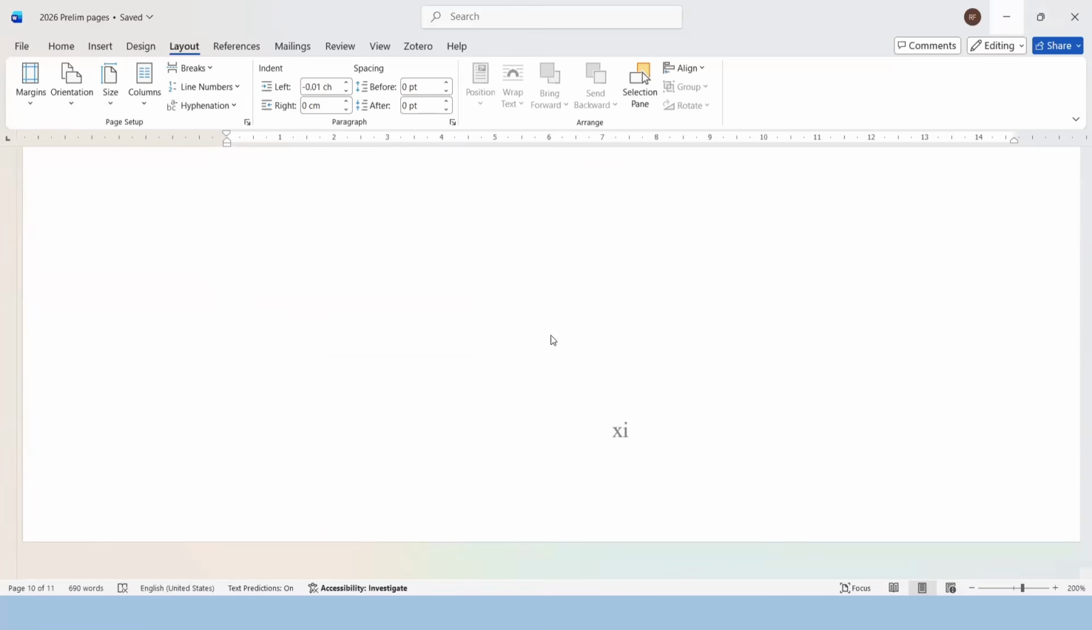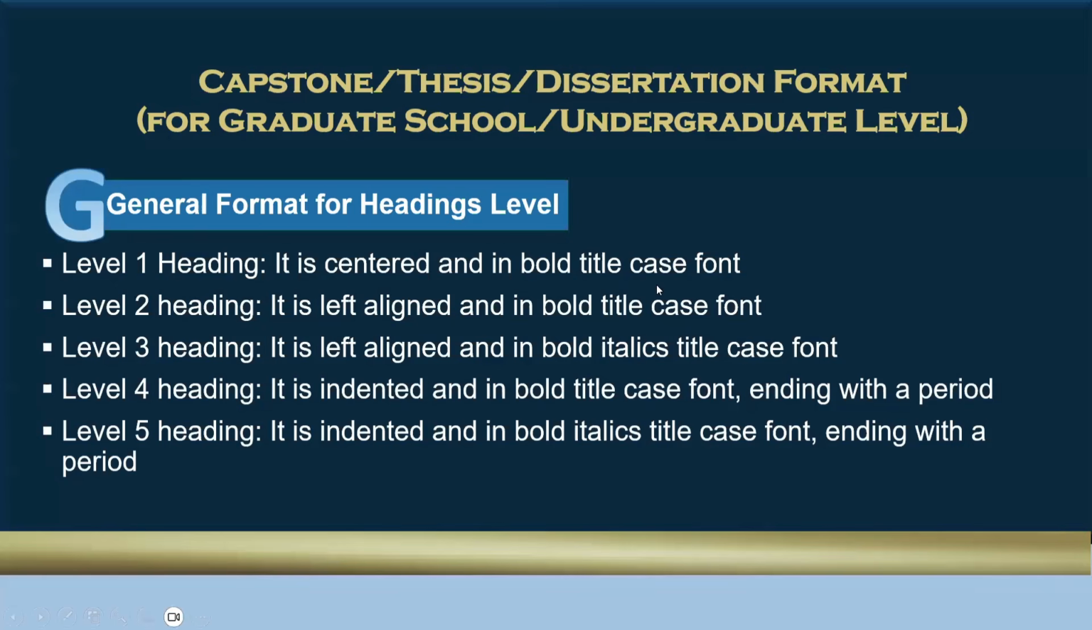Are there questions about table of contents? None. Now let's go to headings.